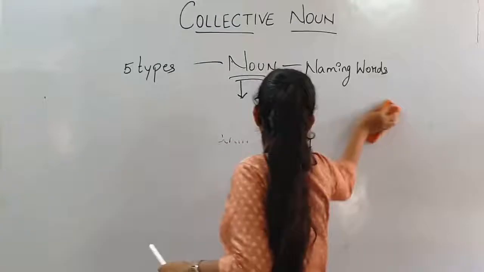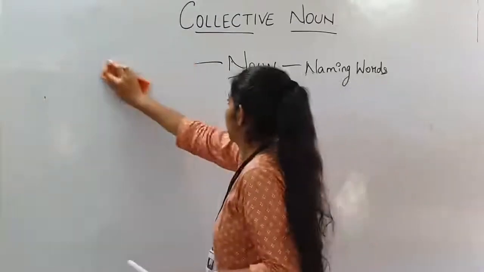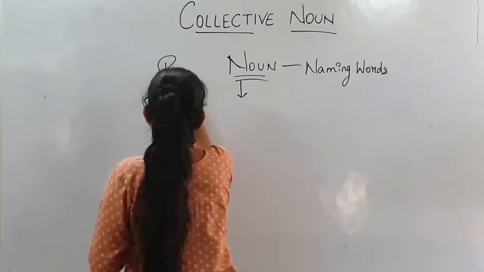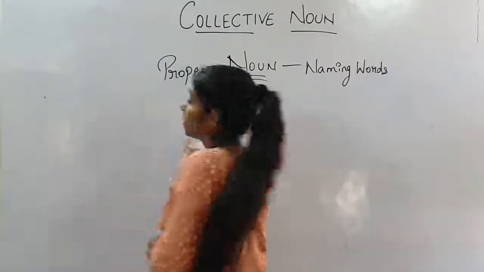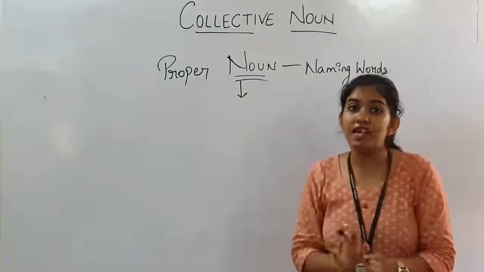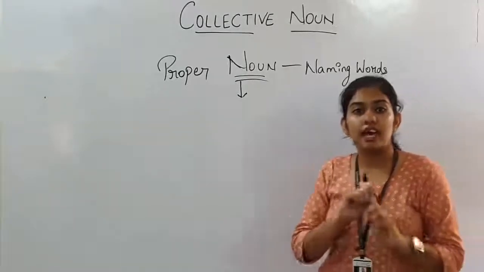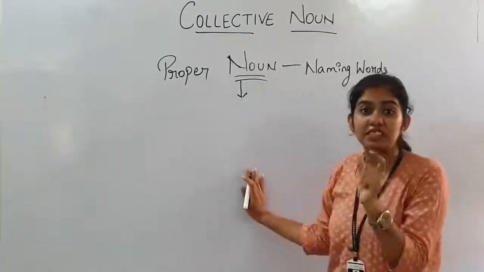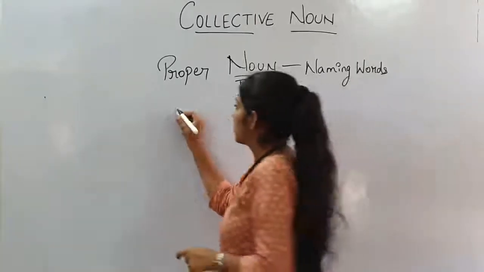Proper noun. What is proper noun? Yes, proper noun is a name of a specific person, place, animal or thing. As I have used the word specific, right?